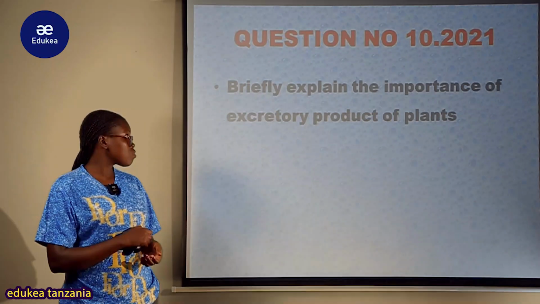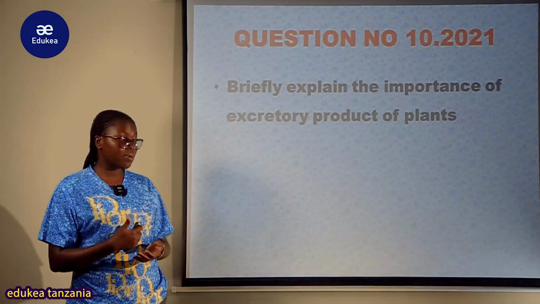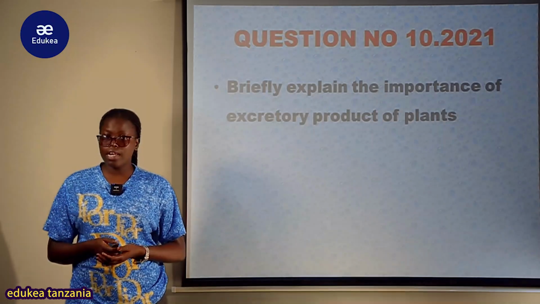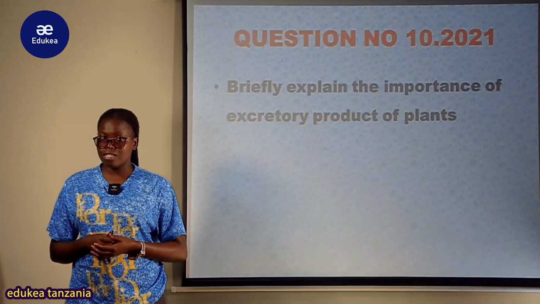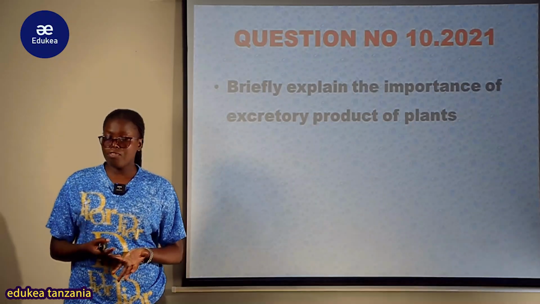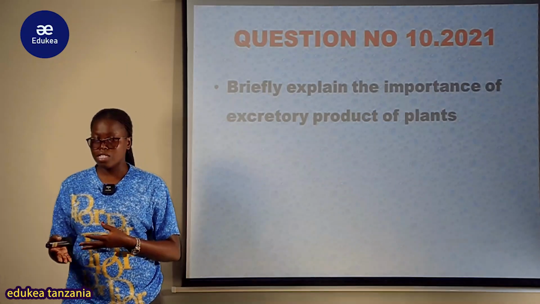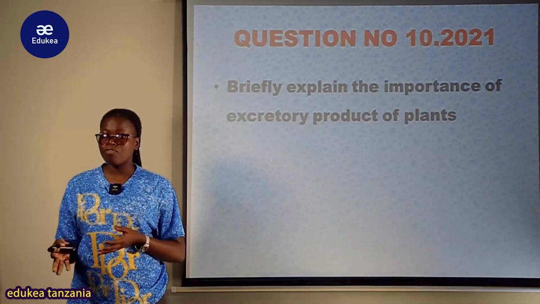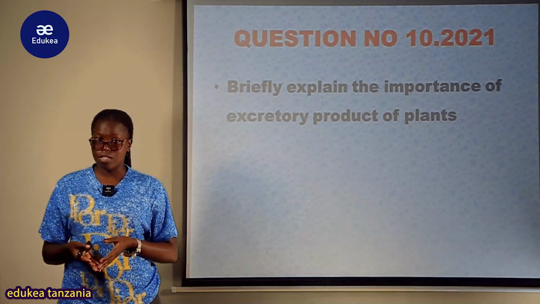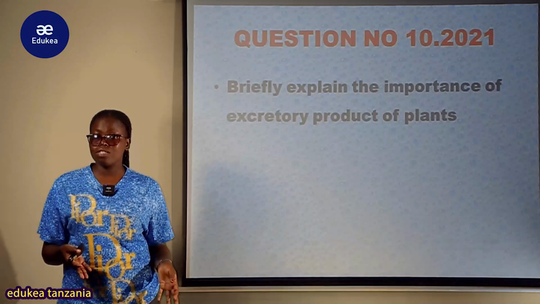So, this question has been drawn from the topic of discussion, especially excretion in plants. Excretion is one of the characteristics of living things. Living things have to remove the unwanted metabolic products from their body so as to prevent toxification from nitrogenous waste. For example, human beings release carbon dioxide.